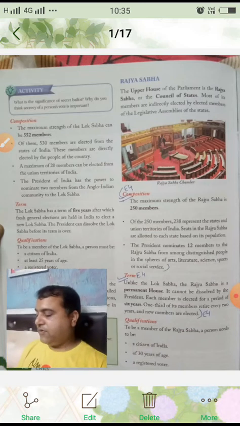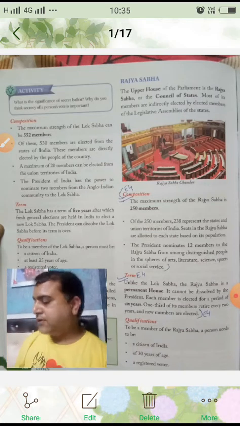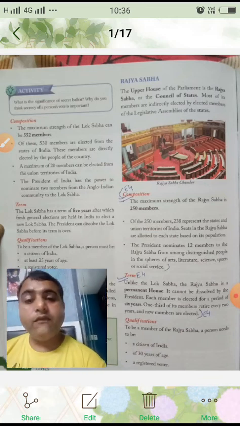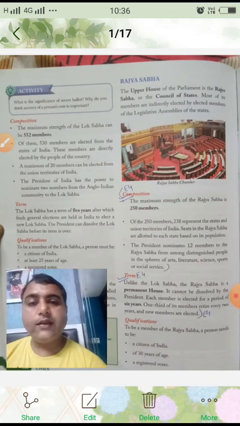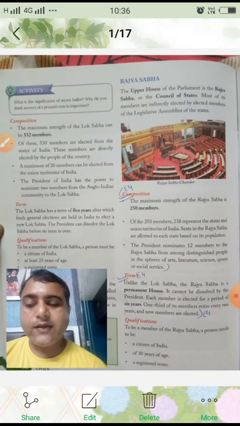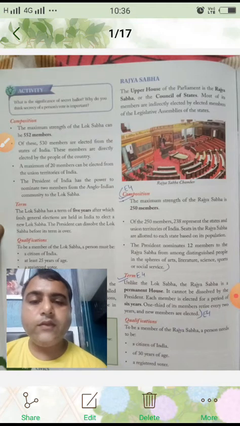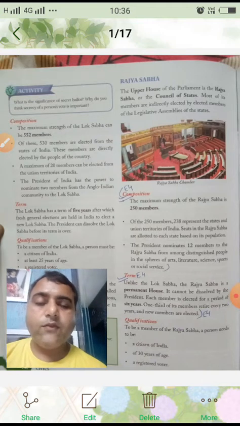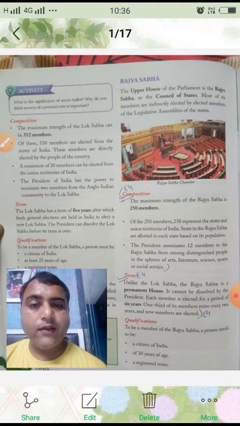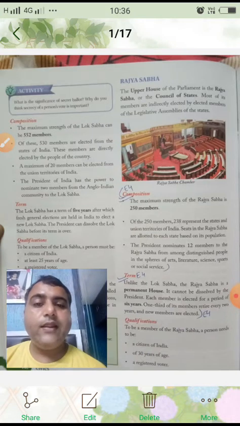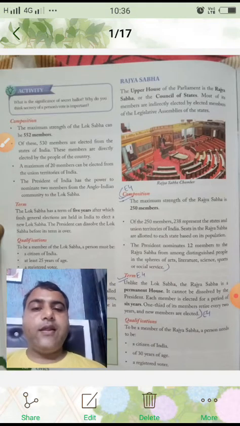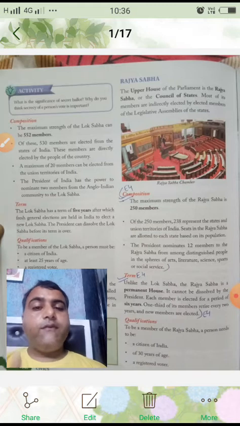So 552 members is the maximum strength of Lok Sabha, and out of 552, 530 members are elected from the states of India, and these members are directly elected by the people of the country. That is, 530 members are elected directly by the citizens of India.